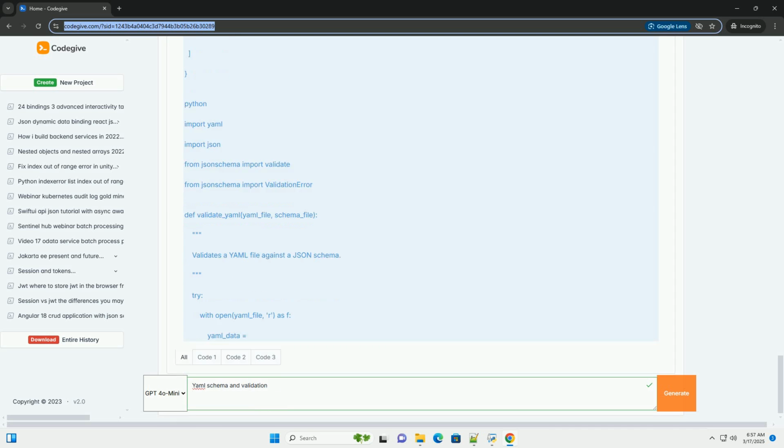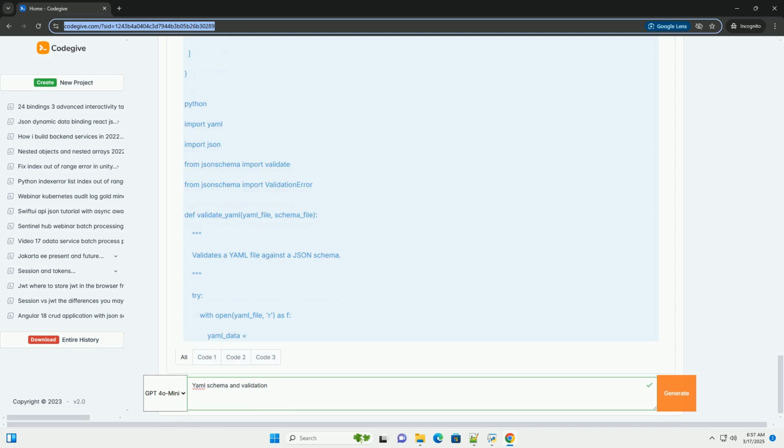YAML validation: validation is the process of checking whether a given YAML file conforms to a specific YAML schema. If the YAML file violates the schema, the validation process reports errors, helping you identify and fix inconsistencies or incorrect data. Why use YAML schemas and validation?